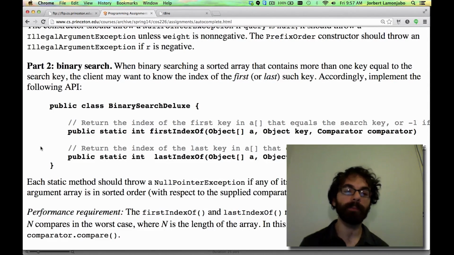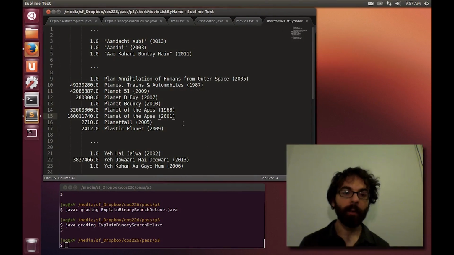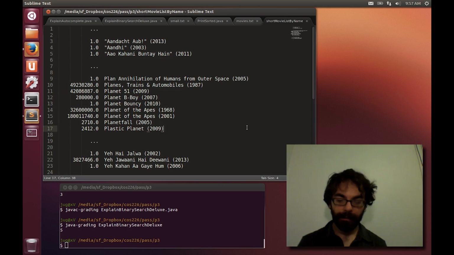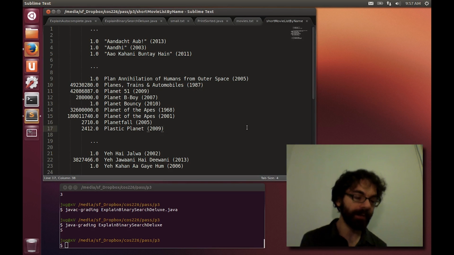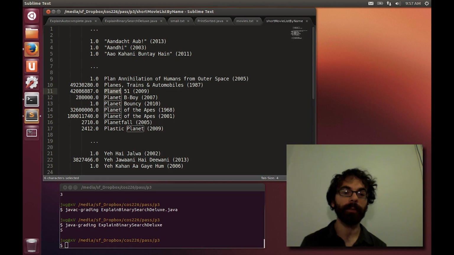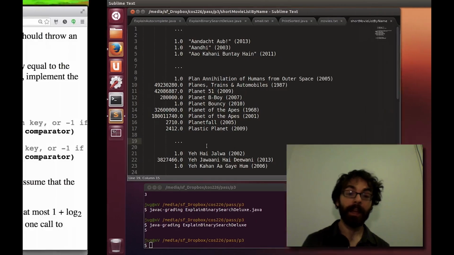Let's wrap things up by bringing everything back to that fundamental autocomplete problem. What we did before, in our example, was we wanted to find the first instance of something that started with planet and the last instance. And this is a lot like what we just did, finding the first and the last instance of the number 30. Now the difference is, with the number 30, it was a very concrete goal. We had to find things that equal 30, whereas now we need to somehow throw away everything but the first so many characters.